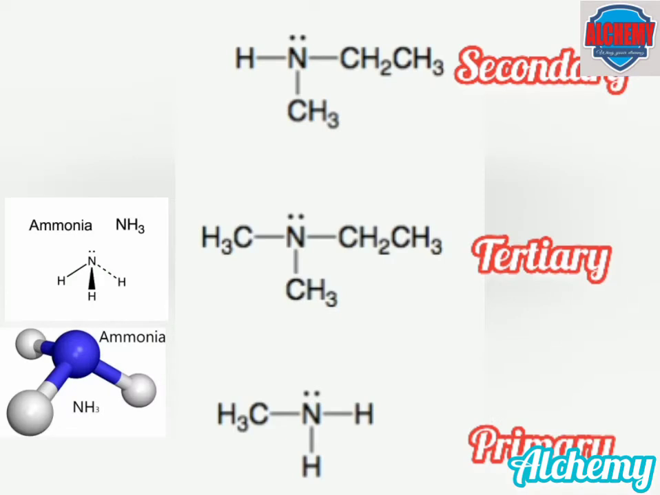Three amines are given here, and we should classify them as primary, secondary, and tertiary. In the first case, we can see that one hydrogen of the ammonia molecule is replaced by a methyl group, and the second hydrogen is replaced by an ethyl group. So since two hydrogens are replaced by alkyl groups, it is called a secondary amine. In the second compound, two hydrogens are replaced by methyl groups, and the third hydrogen is replaced by an ethyl group. So since three hydrogens are replaced by alkyl groups, it is called a tertiary amine. In the third case, only one hydrogen is replaced by a methyl group, so it is a primary amine.